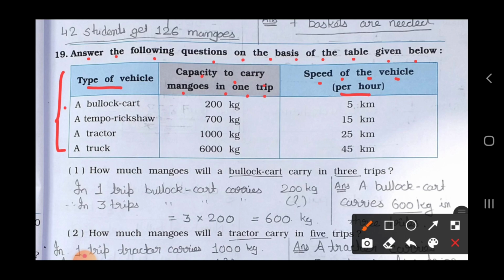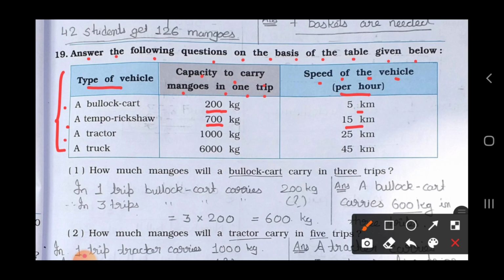Bullock cart carries 200 kg mangoes in one trip and the speed of the vehicle per hour is 5 kilometers. A tempo rickshaw carries mangoes in one trip 700 kg and the speed of the vehicle per hour is 15 kilometers.